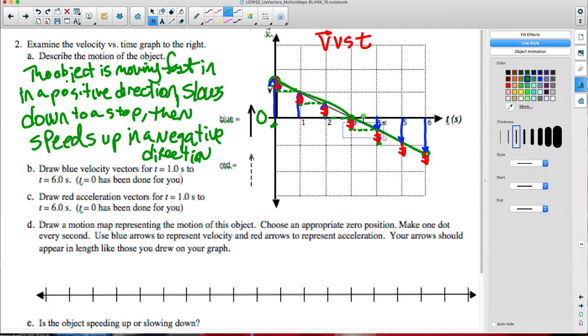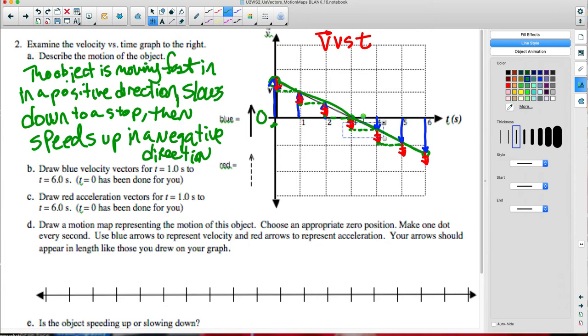So this one takes us to here. Because it's negative, the velocity is negative and the acceleration is negative, it's now speeding up. So when we saw this in the lab, when the velocity vectors and acceleration vectors are in the same direction, it speeds up. But when velocity is in one direction and the acceleration is in the other direction, it slows down.